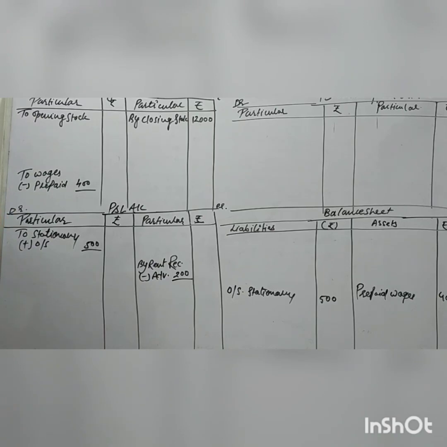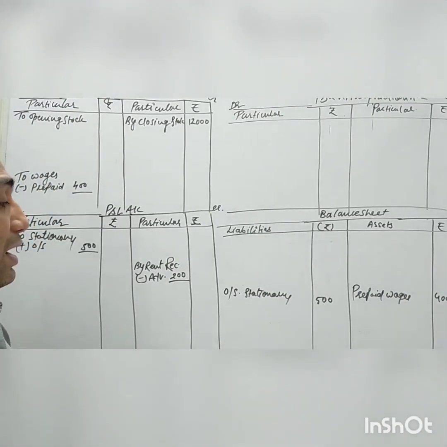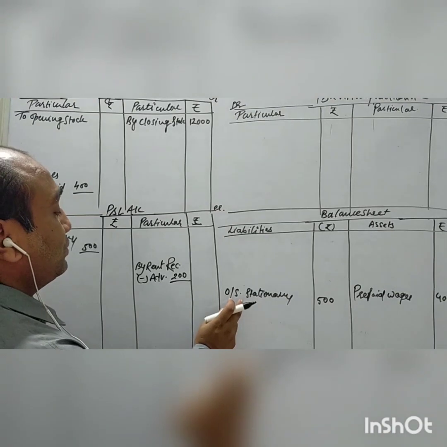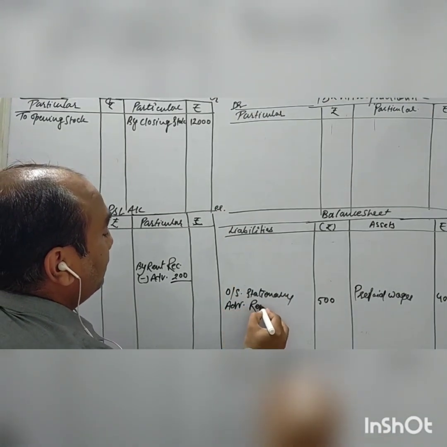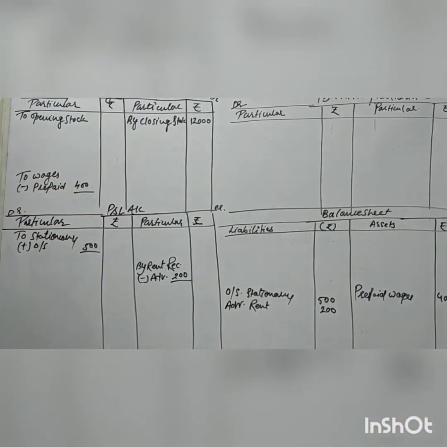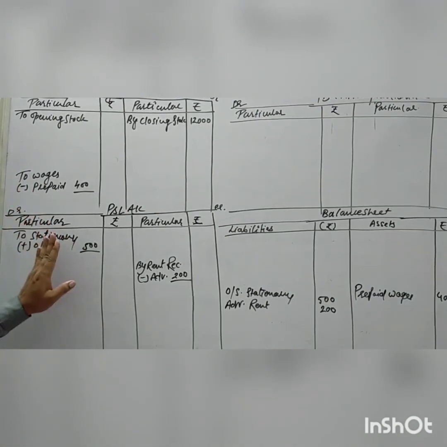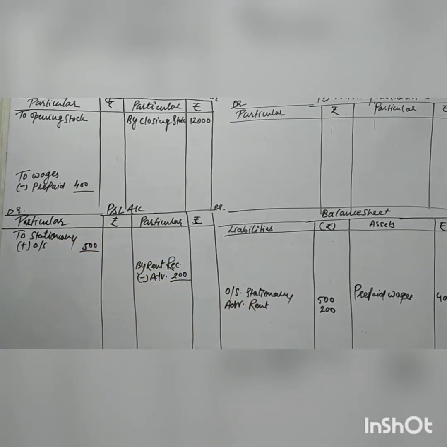This is our prepaid income, so it will come to the liability side as rent received in advance. As I told you previously, every adjustment has two effects, so we put it in two places, sometimes the P&L account and sometimes assets or liabilities, whichever is related.